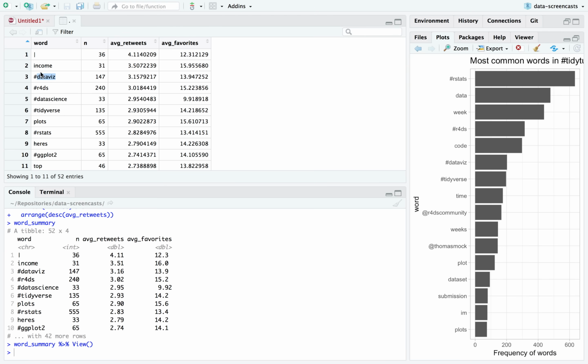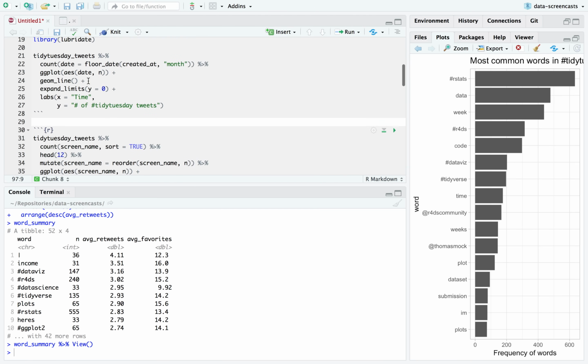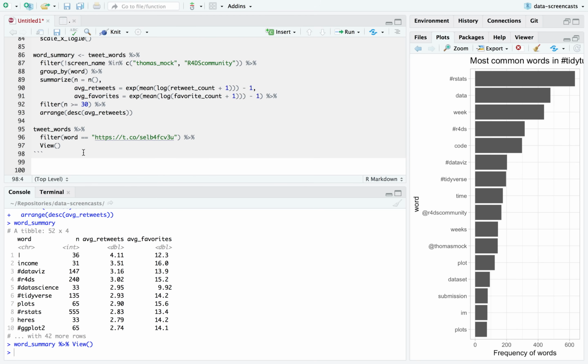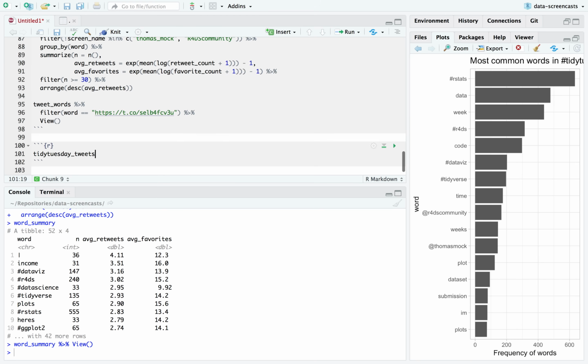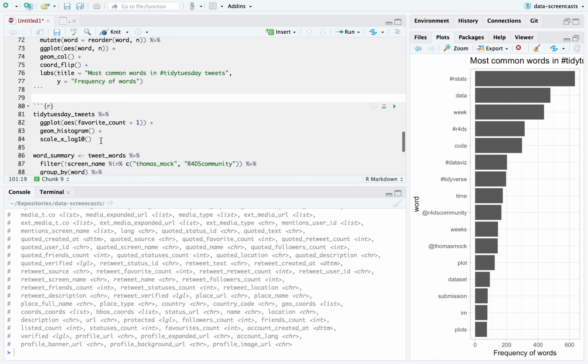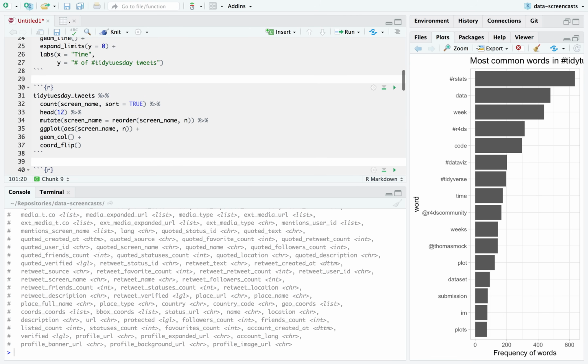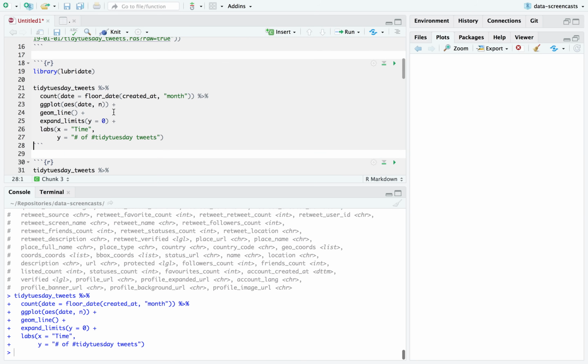I'll move on from this, because this actually gives me an idea. There was at least one project about income. It was college major and income, and one thing I'm thinking about is we saw before the number per week spikes every Tuesday. Now we can't say precisely, at least not automatically, for every week, what the post was about. We can't say which week's data set this post was about, but we can say, let me show that graph by month again. Okay.